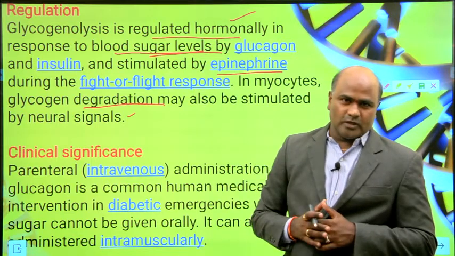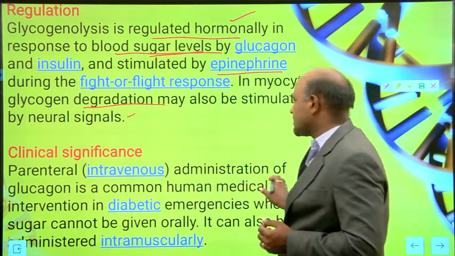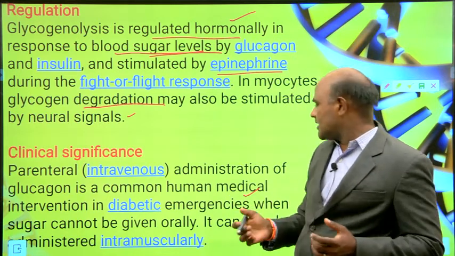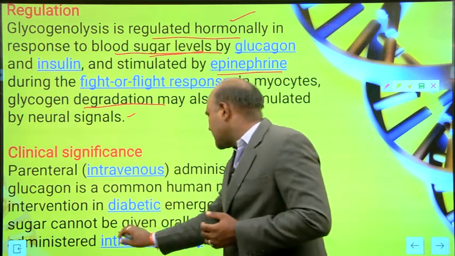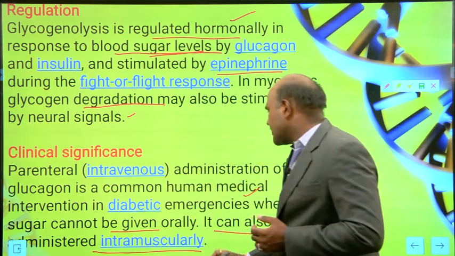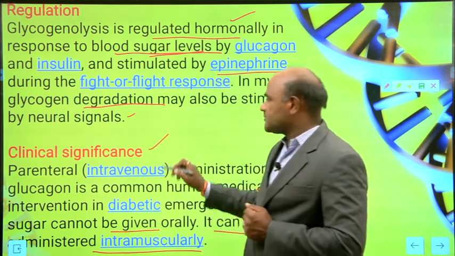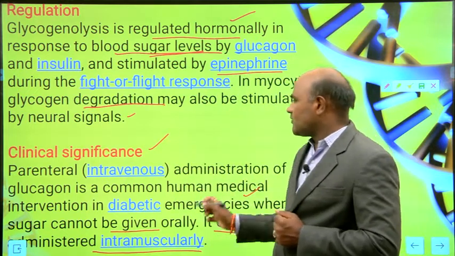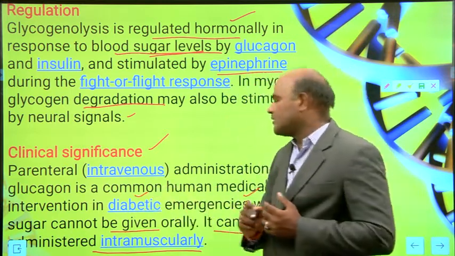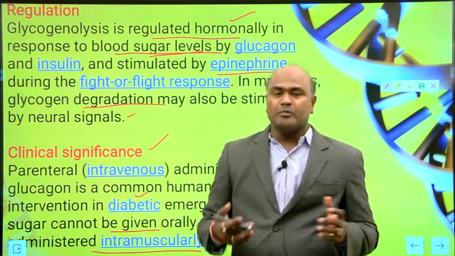Clinical significance. What is important? Parenteral administration of glucagon is a common medical intervention in diabetic emergency cases, when sugar cannot be given orally. It can also be administered intramuscularly.